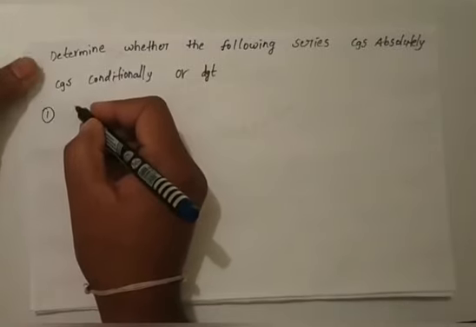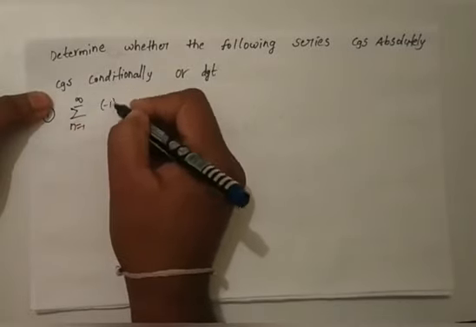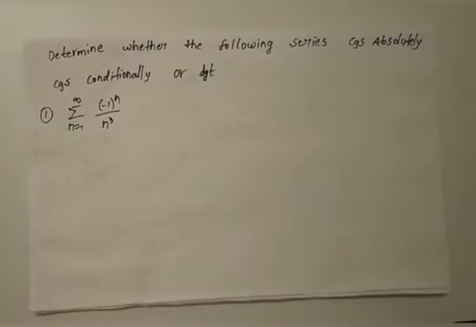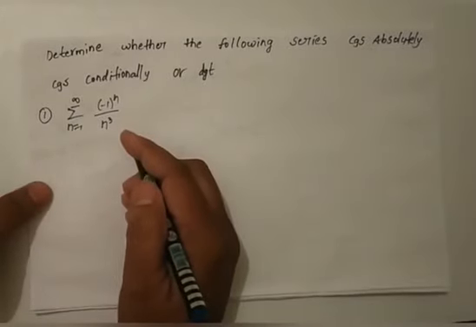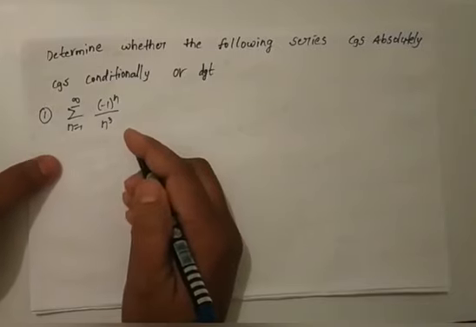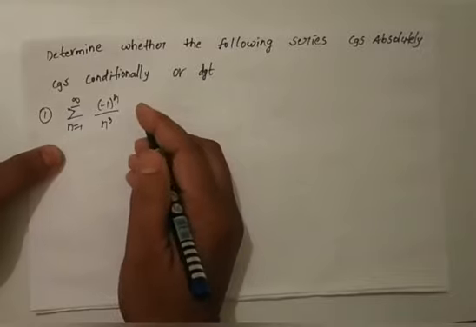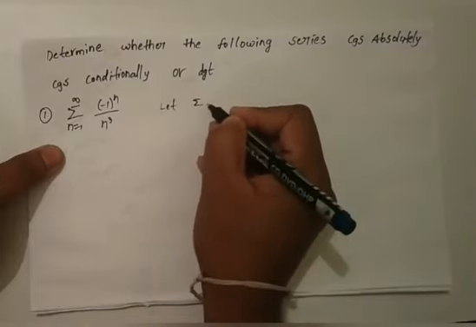First one, summation n equals 1 to infinity of (minus 1) whole power n by n cube. Now to test whether the series is absolutely convergent, conditionally convergent or divergent, first we have to test the series summation of modulus of an. So first let us consider the given series as summation an.